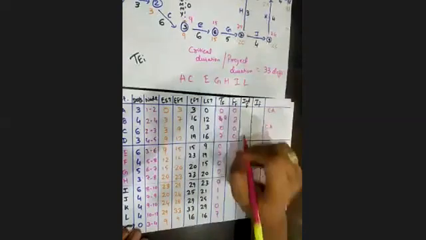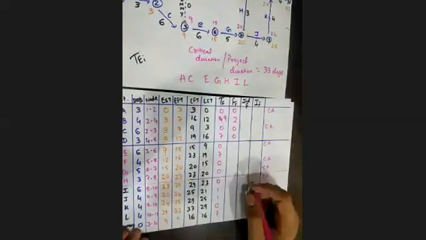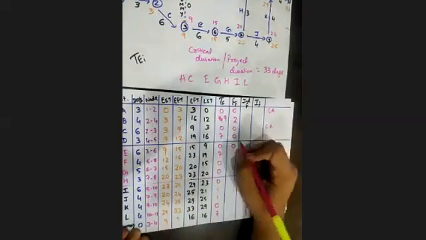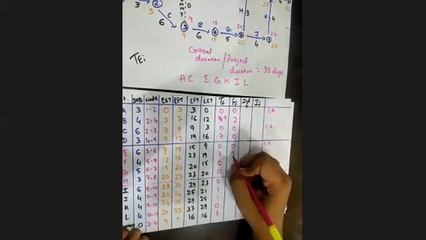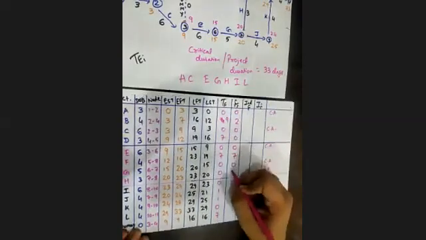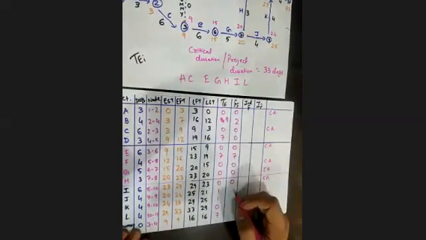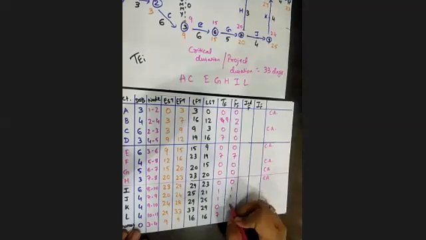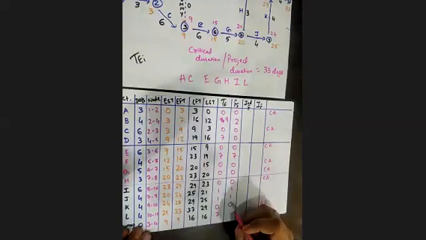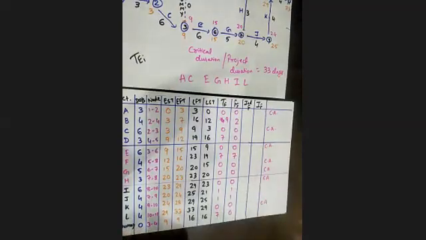So 0, 2, 0, again 0, 7, then 0, 0, 0, and corresponding to j it will be 1, again 1, then again 0. And for dummy, 9 minus 0, so again 0. So these are the values of free float for the activities.